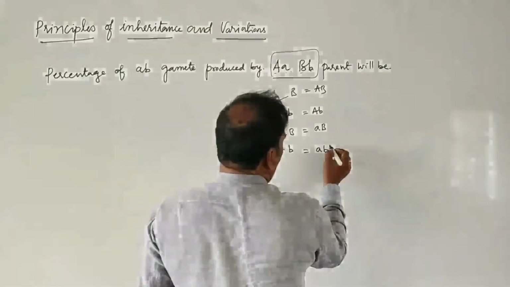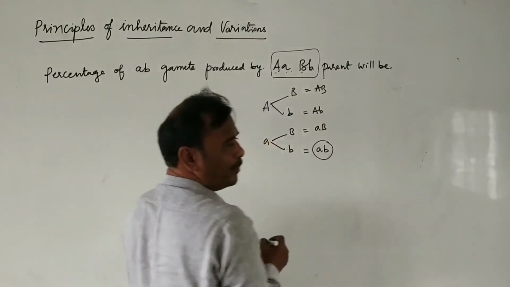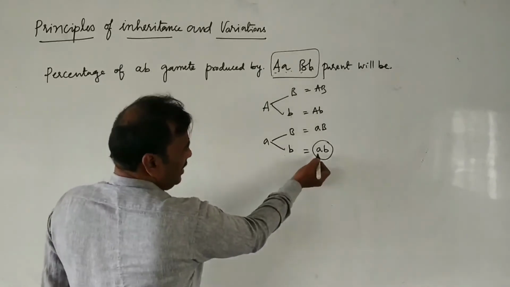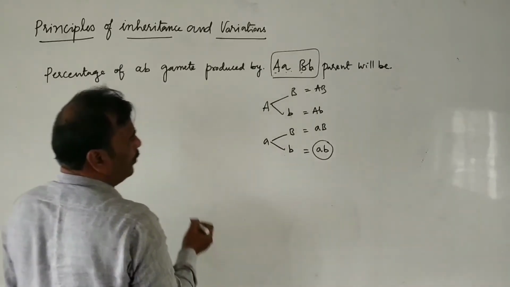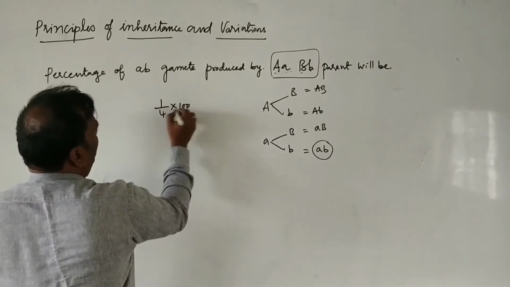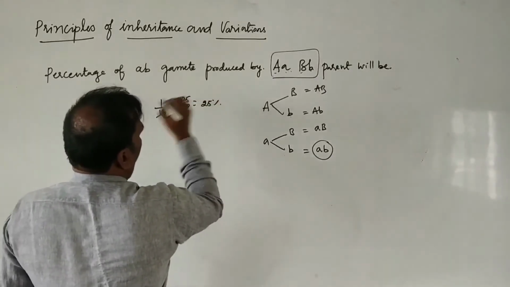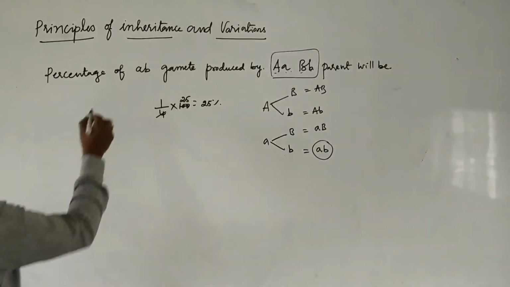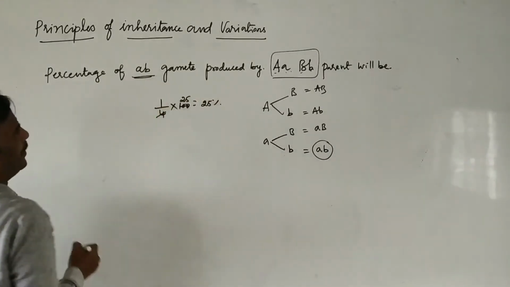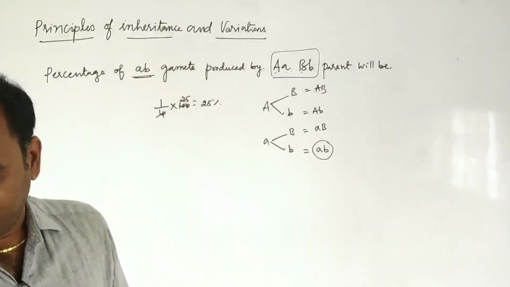Out of 4, small a, small b gametes are how many? 1. So 1 by 4 into 100, that is 25%. The percentage of the small a, small b gamete will be 25%. Next question.